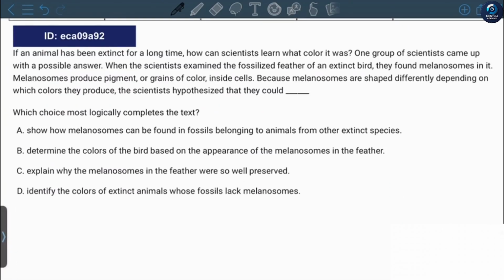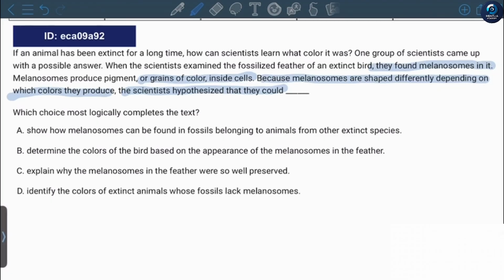If an animal has been extinct for a long time, how can scientists learn what color it was? One group of scientists came up with a possible answer. When the scientists examined the fossilized feather of an extinct bird, they found melanosomes in it. Melanosomes produce pigment, or grains of color, inside cells. Because melanosomes are shaped differently depending on which colors they produce, the scientists hypothesized that they could show how melanosomes can be found in fossils belonging to animals from other extinct species.